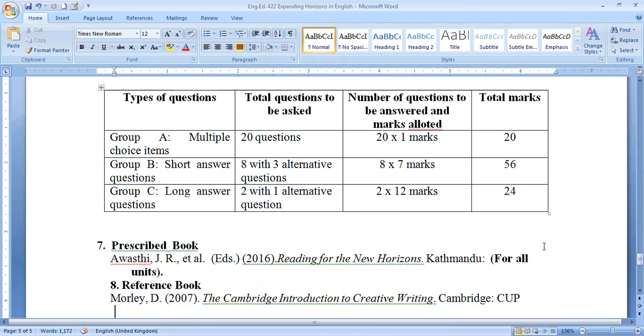So some books are prescribed here. Jairaj Awasthi, his book is available there. So reading for the New Horizon, Kathmandu, then the reference book is Cambridge Introduction to Creative Writing. Students can benefit from these books as well. Well, that is all about the syllabus and course of study of this Expanding Horizons in English.